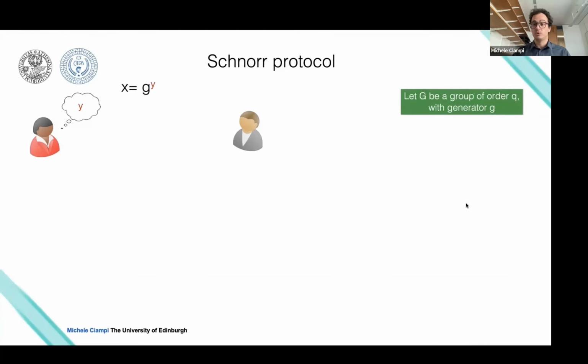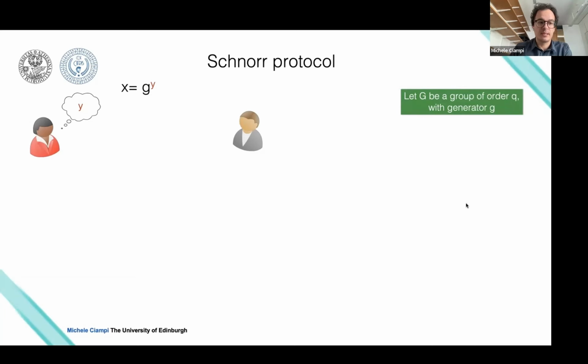If you could do that, there is no reason to engage in an interactive protocol. If you have a statement for which you can efficiently compute the witness, you can just compute the witness yourself. There is no need of interactive proofs or of any type of sophisticated proof. So we are in the setting here where there is a prover. The prover knows the witness, in this case the discrete logarithm of x. The verifier wants to be convinced by the fact that the prover knows this witness.